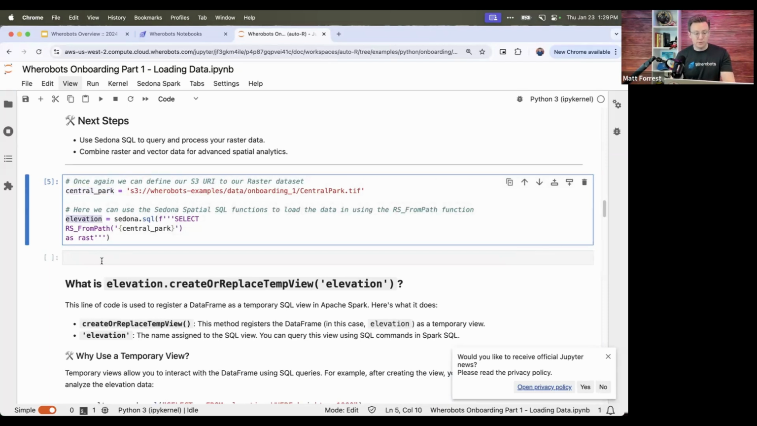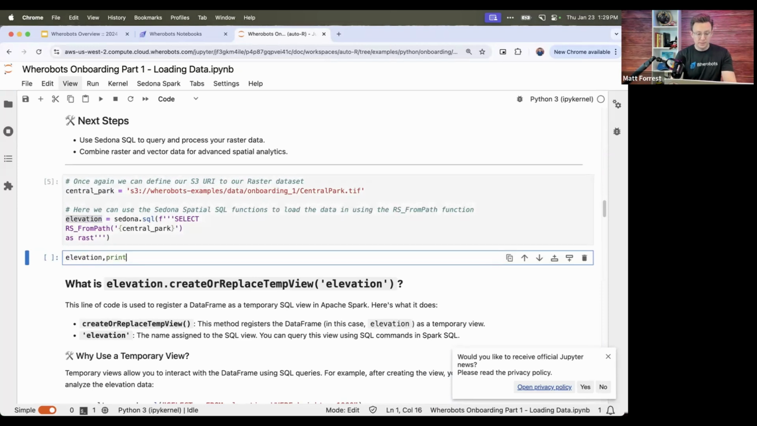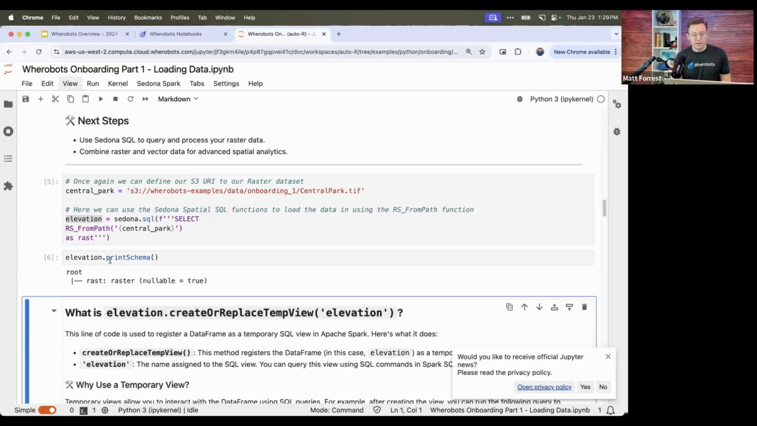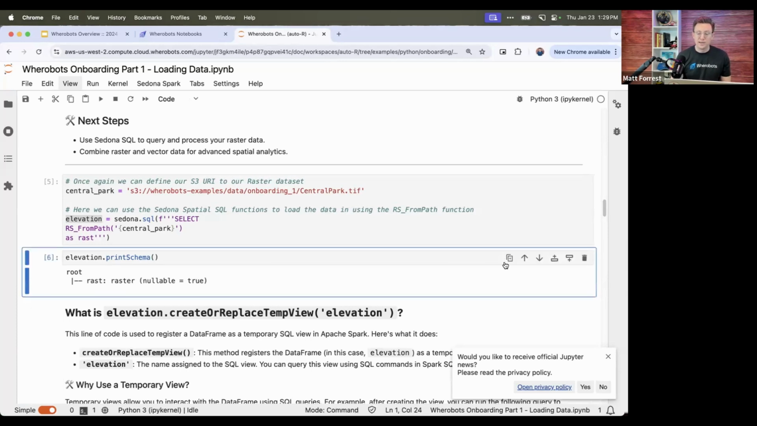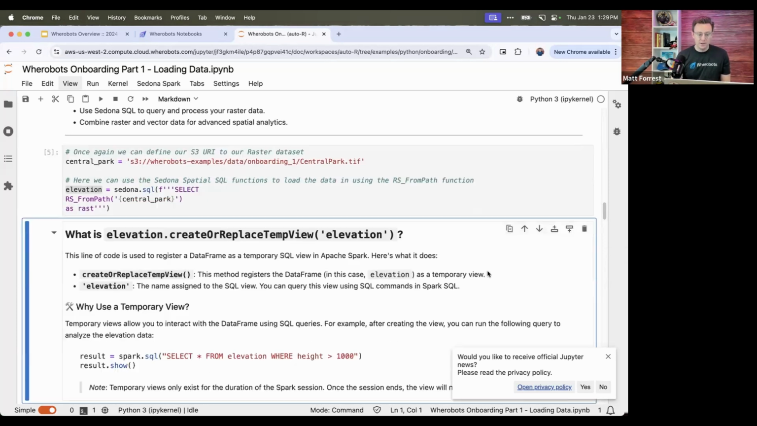So if I actually wanted to see this, oops, it will now actually run something and do that. But you can see it references out to the raster. It's now referenced to that raster data set. And we can now do raster things with that raster data set that we've referenced in.